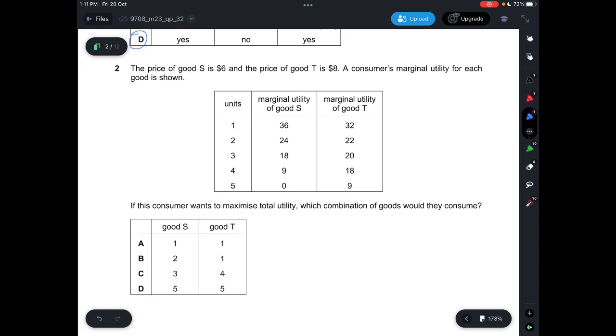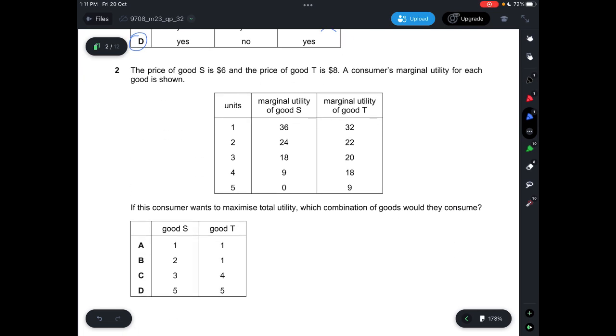Question 2. The price of good S is $6 and the price of good T is $8. A consumer's marginal utility for each good is shown. If this consumer wants to maximize total utility, which combination of goods would they consume? So now we can calculate based on the equimarginal principle. That will be MUx divided by Px equals MUy divided by Py. So we need to get the same value. Let's look at these units and see which one gives us the same value.